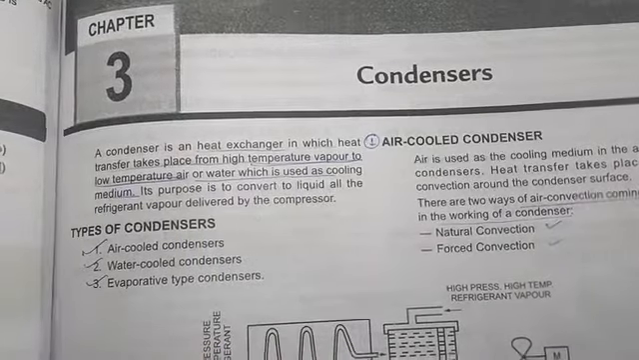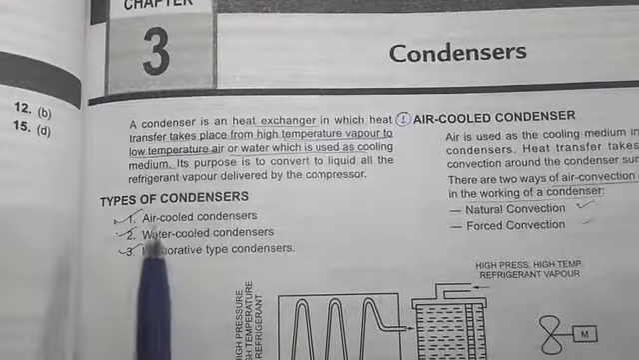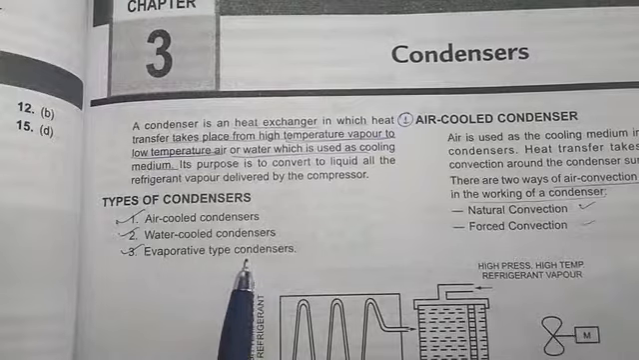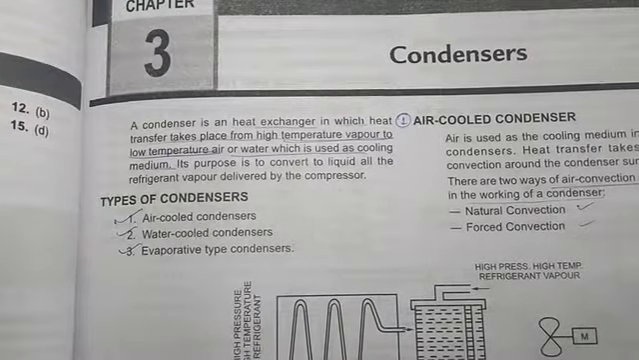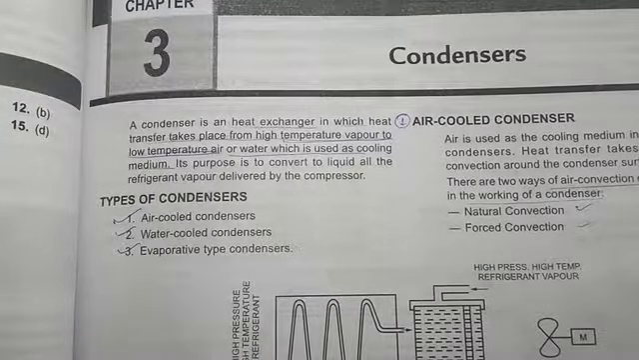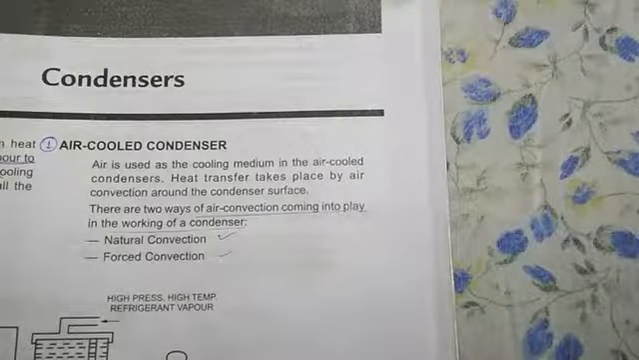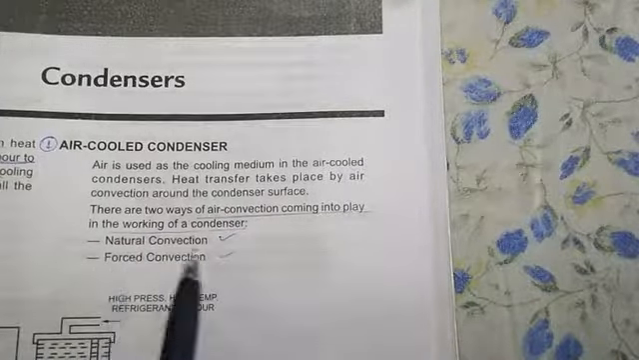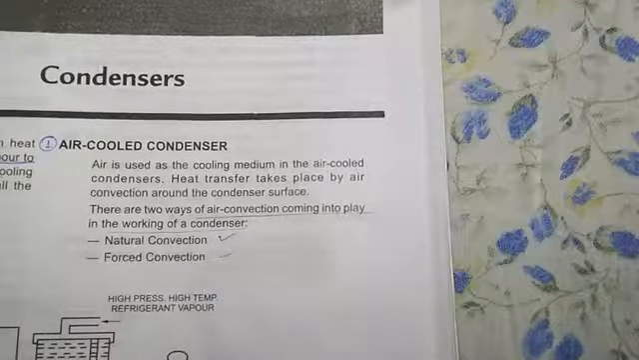So there are basically three types of condensers. First is air cooled condenser, second is water cooled, and third is evaporative type of condenser. We will discuss all these one by one. Okay, so this is an air cooled condenser. First let's see, there are two types, natural convection and forced convection.